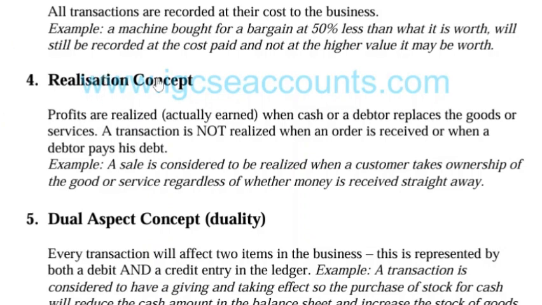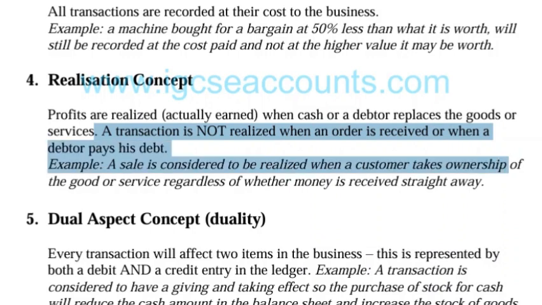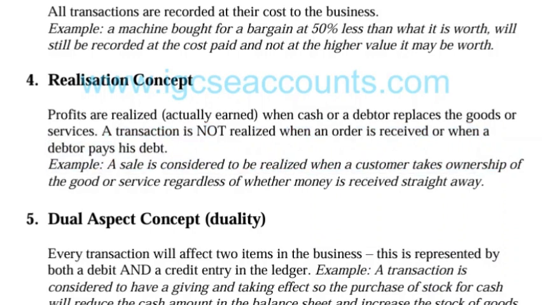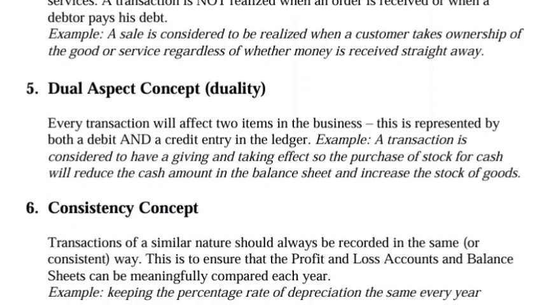We have the realization concept. Profits are realized, actually earned, when cash is received or a debtor receives the goods or services. A transaction is not realized when an order is received or when a debtor pays his debt. When a debtor pays his debt, that is not a realized gain because you're just receiving what is already owed. It's only when a debtor receives the goods or services, or when cash is actually received in hand. Because if you're being paid back for something that you already were owed, it is not regarded as a gain or a profit. So it is not actually realized.